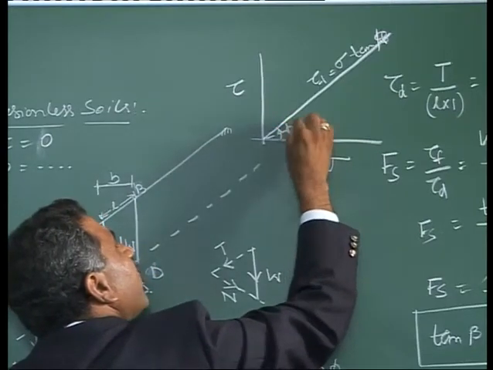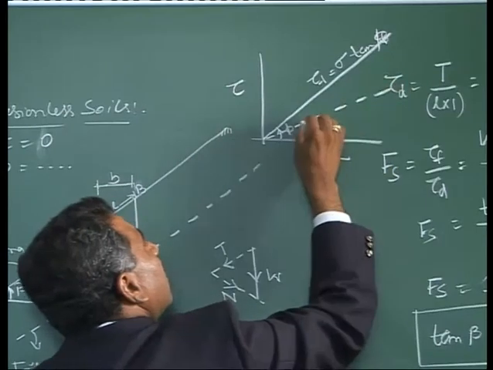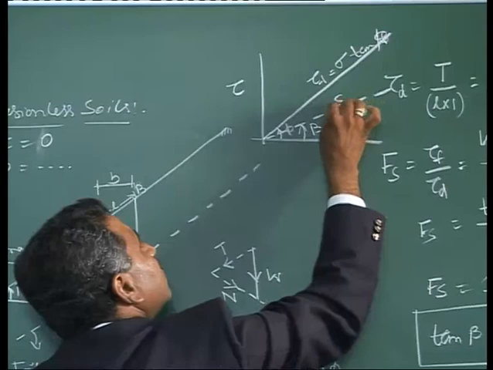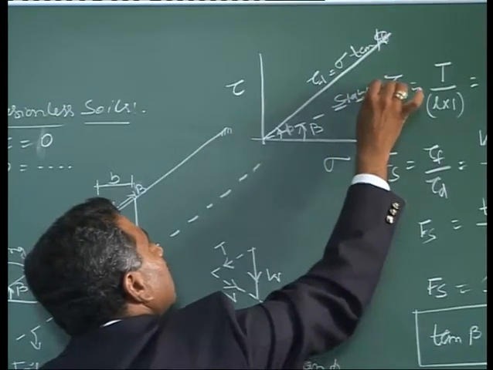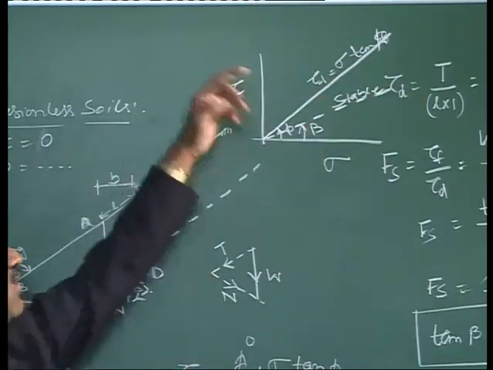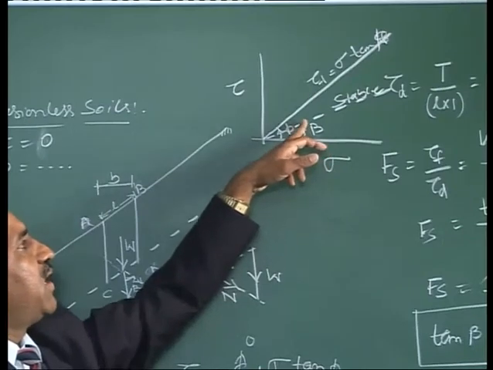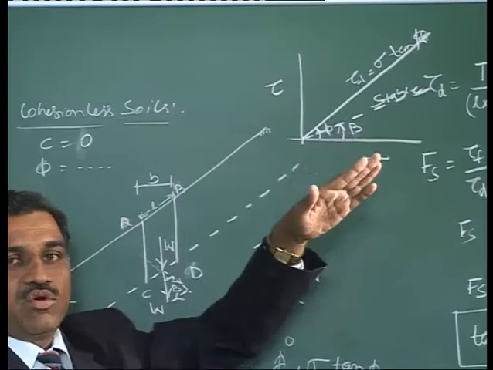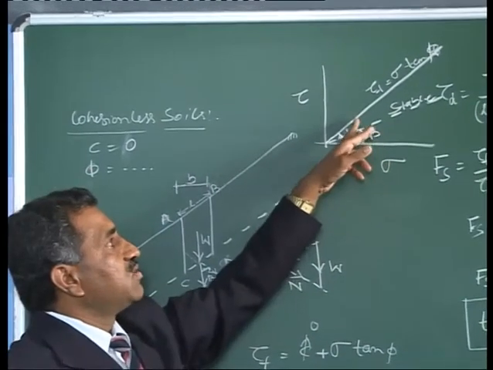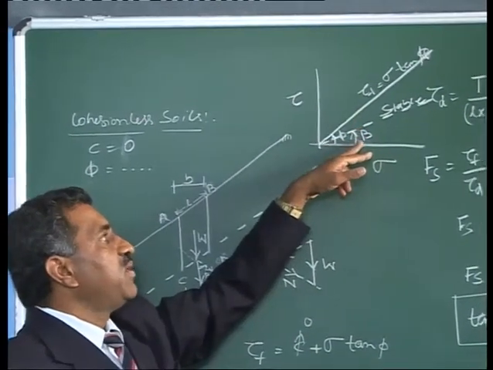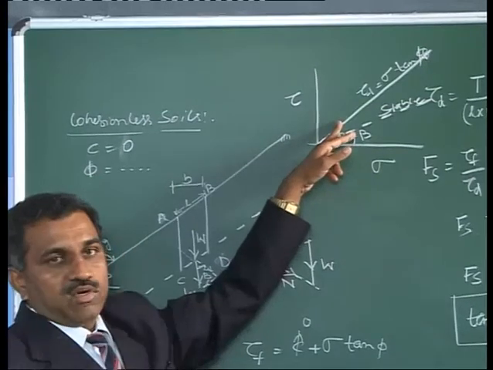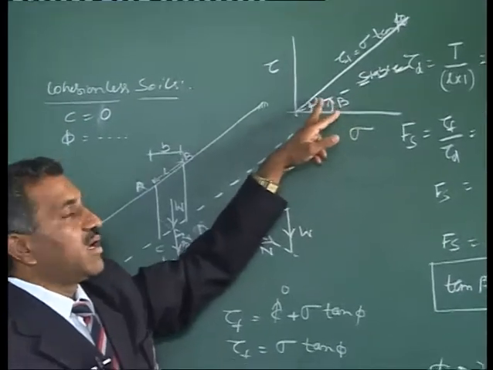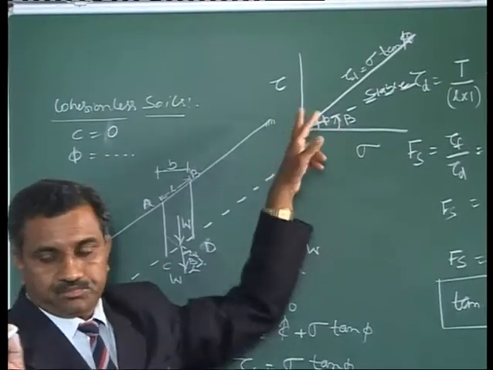As long as my slope angle beta is less than phi, the slope is stable. As the beta angle keeps increasing and is close to phi, I go to the limiting condition where the factor of safety is close to 1. The moment we touch beta equals phi, we are on the verge of failure, and no slope can exist at an angle beta greater than phi. That is ruled out.